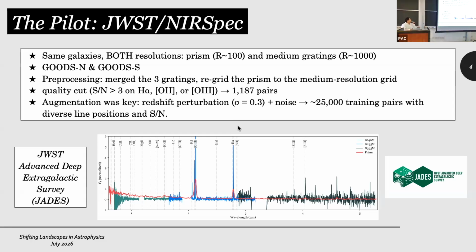So what we did was that we introduced an augmentation technique, making new copies of data and perturbing them. We introduced some redshift perturbation and also some flux perturbations, 10% of noise on flux at each point. And then after this step, we made 20 copies of each of the spectra. And after this step, we were left with approximately 25,000 pairs, which gave us a healthy data set in terms of the size and diversity of noises and line positions.